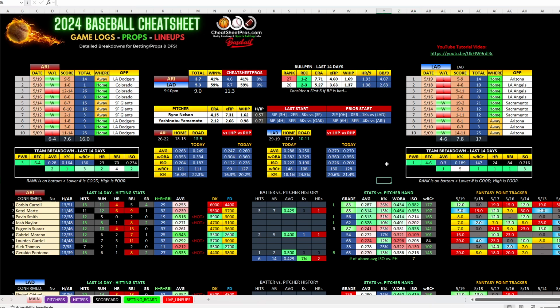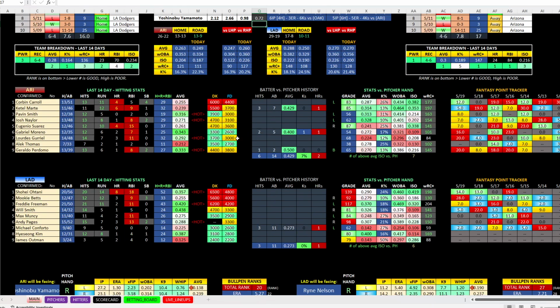There's no reason to lay 2.2 to 1 on the Dodgers when you can get 2 to 1 on Arizona. The 2 pitchers, I'm just looking here at the hits per innings pitched. Kind of 1.00 is my number. So if Yamamoto's 0.72 and Nelson was, say, 1.3, I'd say stay away from it. The line's good. But 0.57, that tells me he's in the ballpark.